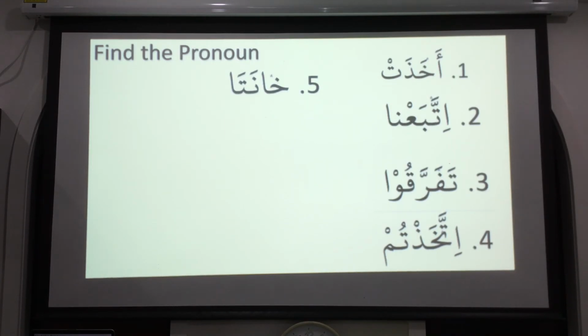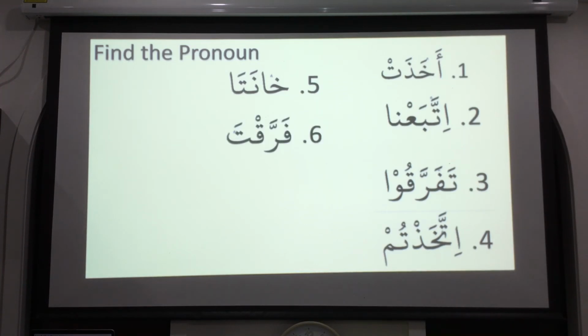Number 5, khanata. Brother Rubai, do you want to try? Khanata. It's dual feminine, dual female. Khanata means deceive. Both of the ladies, both of the women deceived. Khanata is like nasarata. That's why the chart should be in your eye, otherwise you need time to look at this. But if you practice more and more, it will be easy. Just look at the end part and you will get it.